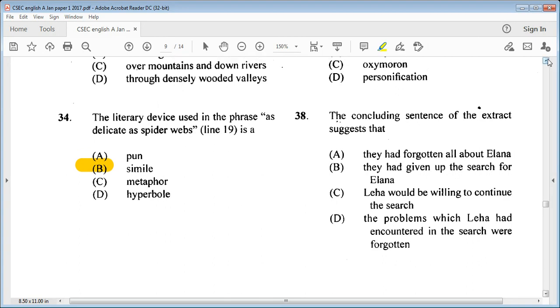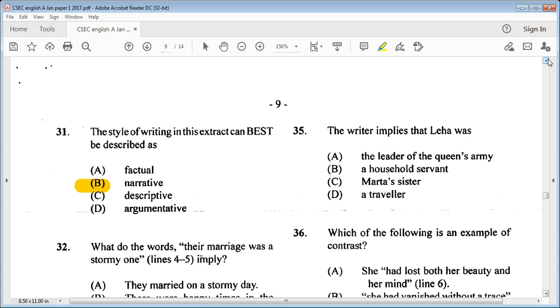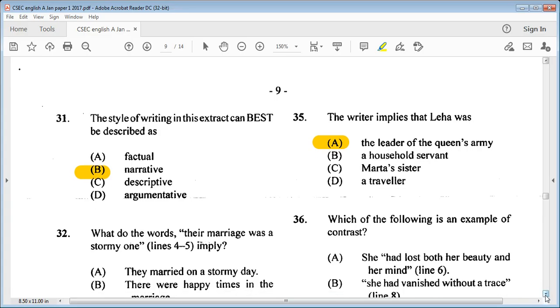Let's go on to 35. It says the writer implies that Leah was A, the leader of the queen's army, B, a household servant, C, Martha's sister, or D, a traveler. So we know Leah is a leader of the queen's army. She's a leader.